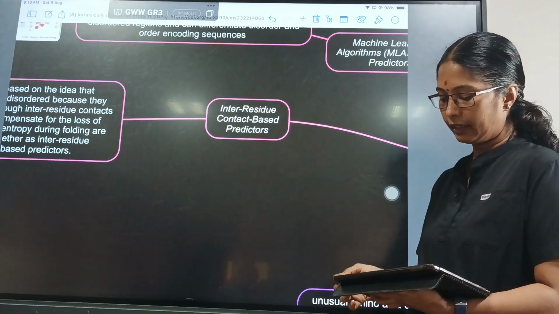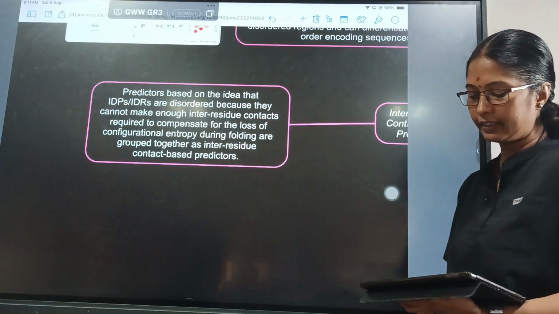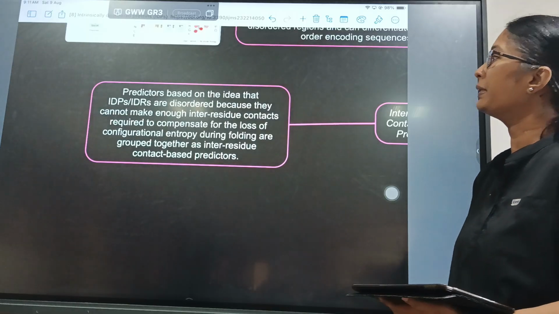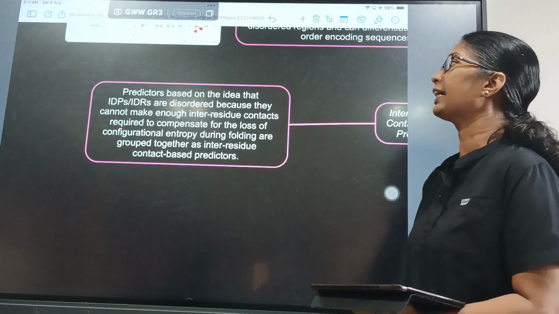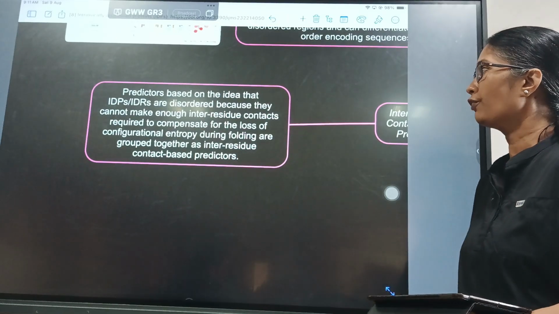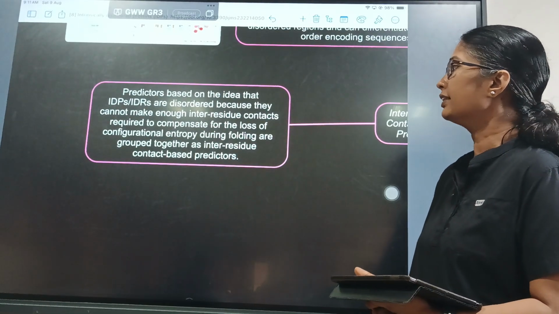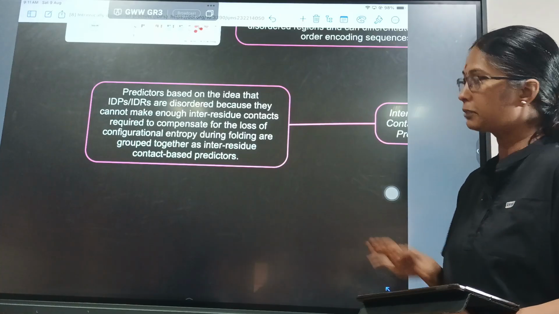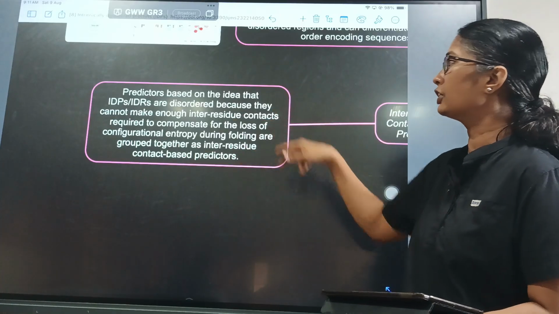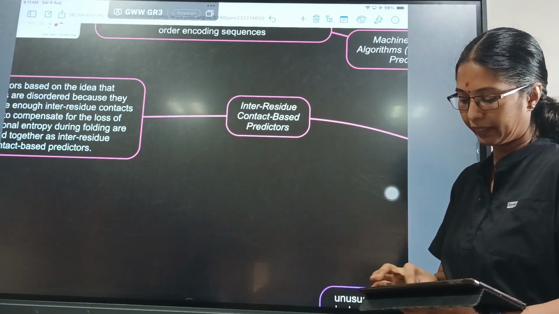And there is another method where inter-residue contact-based predictors are used. These predictors are based on the idea that the IDPs and IDRs are disordered because they cannot make enough inter-residue contacts required to compensate for the loss of configurational entropy during folding, and are grouped together as the inter-residue contact-based predictors. So in this mechanism, the proteins where the inter-residue contact is lost are classified by this method.